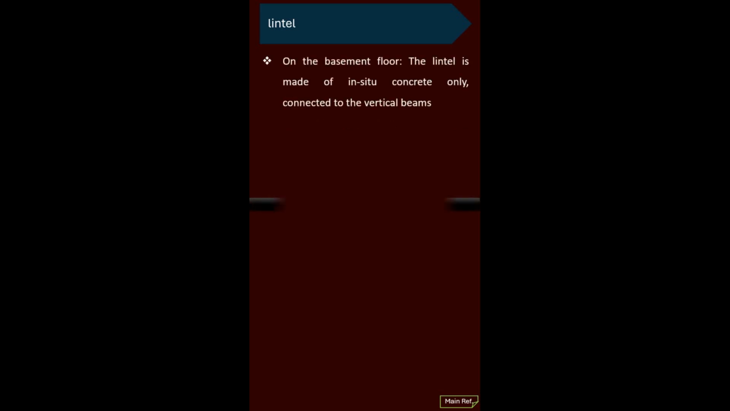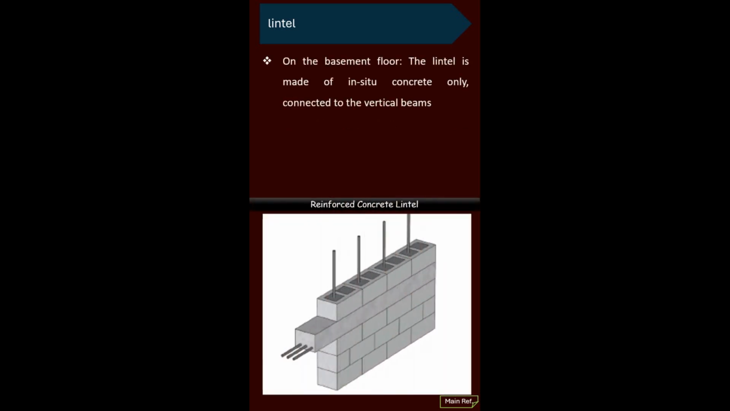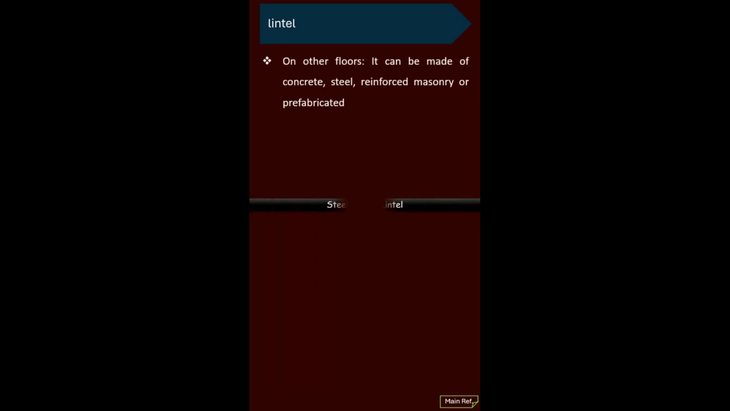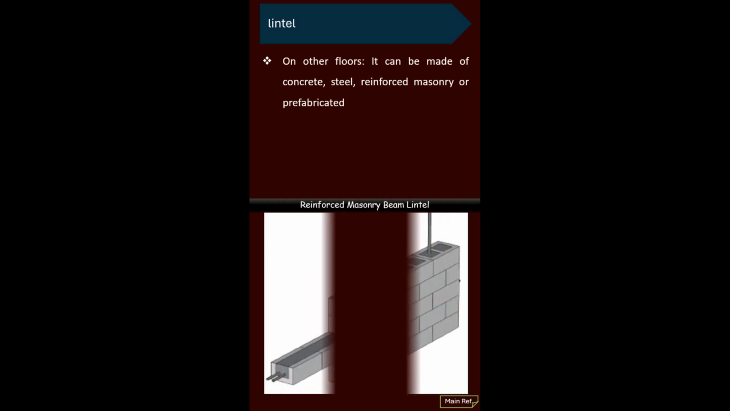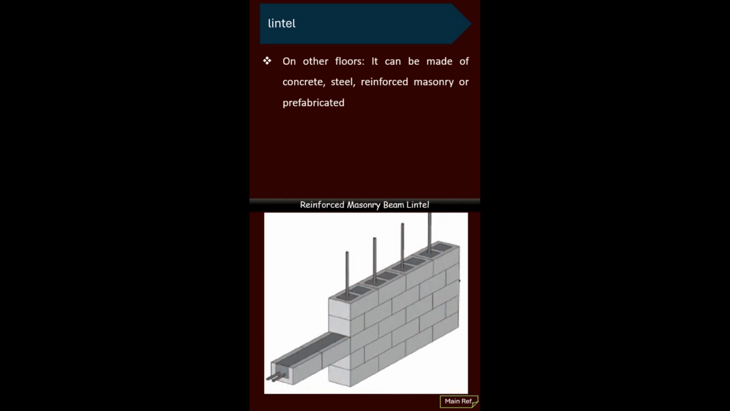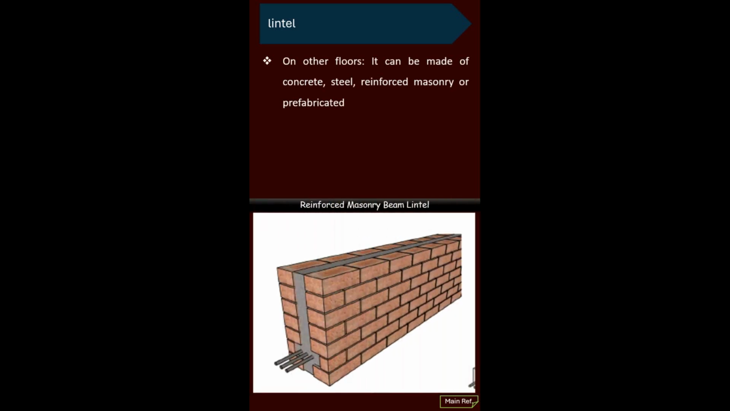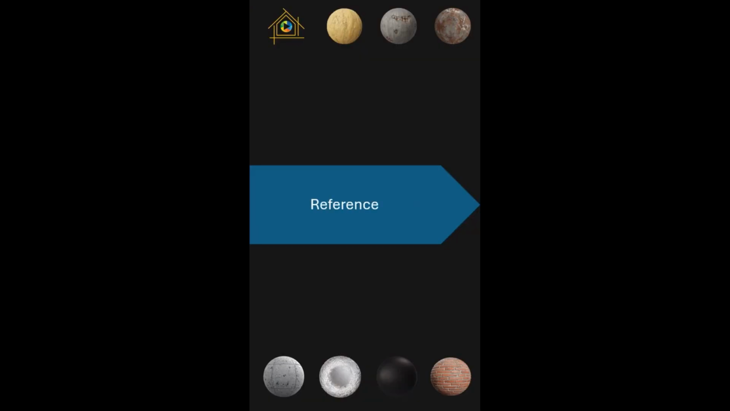On the basement floor, the lintel should only be made of cast-in-place concrete and connected to tie column. But on other floors it can be made of concrete, steel, reinforced masonry, or prefabricated.